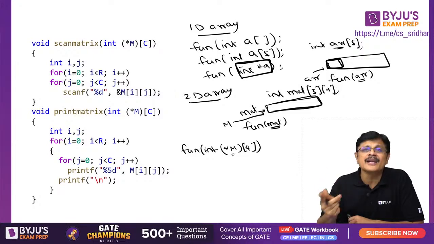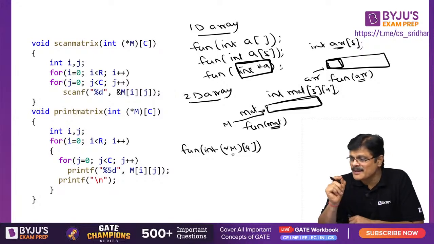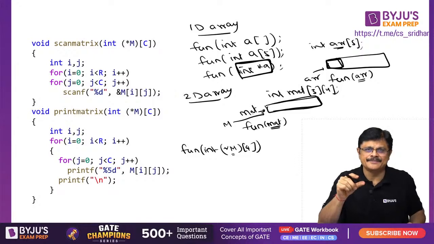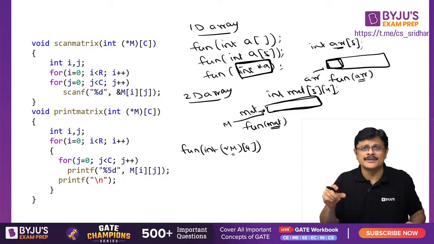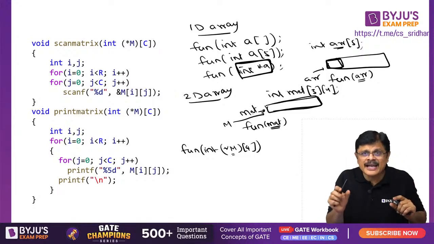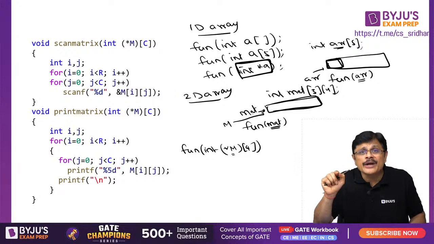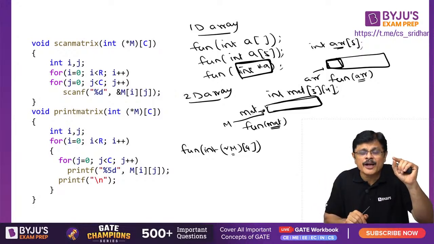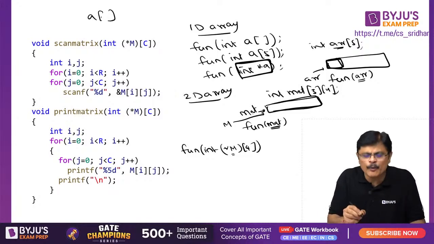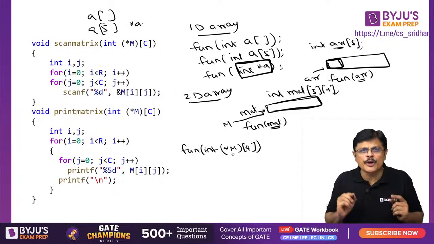The formal parameter and actual parameters must be of same type. They cannot be of different types. That is the main idea, my dear friends, when you pass an array to the function. See, the logic here is very simple, sir. Whatever argument you send, the argument type and formal parameter type must be same. When you are sending a 1D array, the name of the 1D array is a pointer to an integer. So here the formal parameter also must be a pointer to an integer. What can be a pointer to integer, sir? If you write it as a pointer, it is a pointer to integer. If you do it with size also, it is a pointer to integer. If you do star A, it is also a pointer to integer.